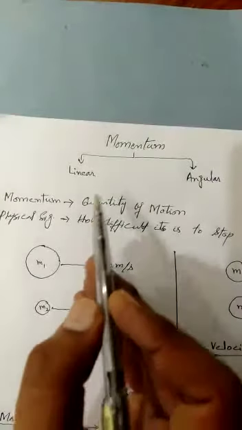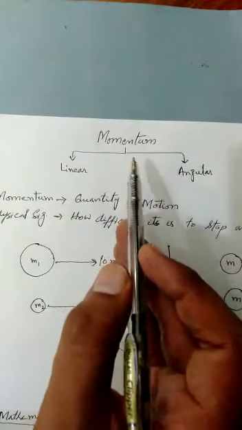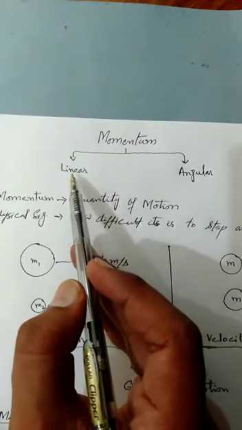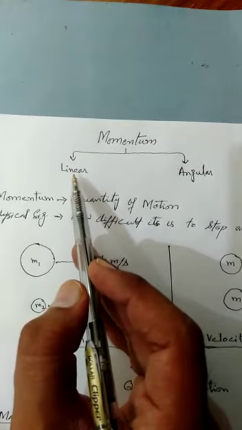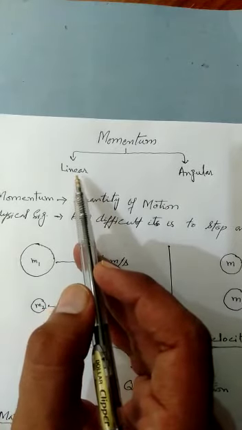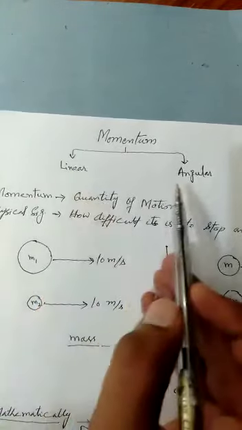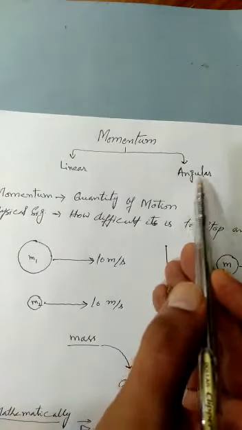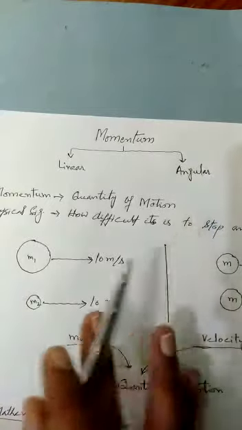Students, today our topic is momentum. Momentum is actually divided into two further types. One is linear momentum, which is related to objects moving along a straight line, that is, translational motion. Second is angular momentum, related to objects which are moving along a circular path.